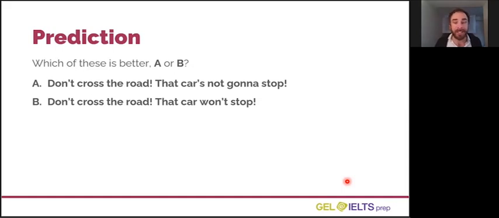The correct answer is A. This person has used be going to, is not gonna, is not going to. Why did they use be going to? Well, because they have evidence. They can see the car, they can see the speed of the car, and so they're thinking, my prediction based on this evidence is that the car is not going to stop. That car won't stop is more like an opinion with not much evidence, which doesn't sound very natural.